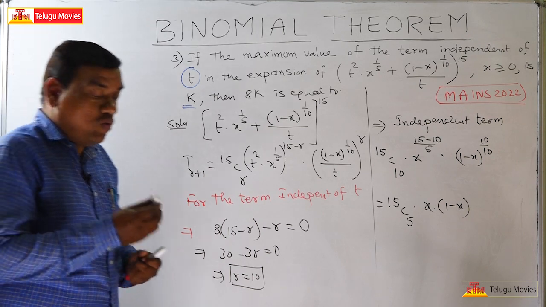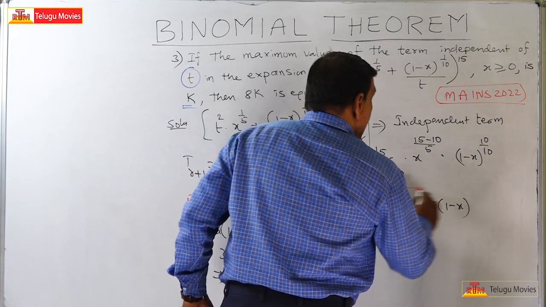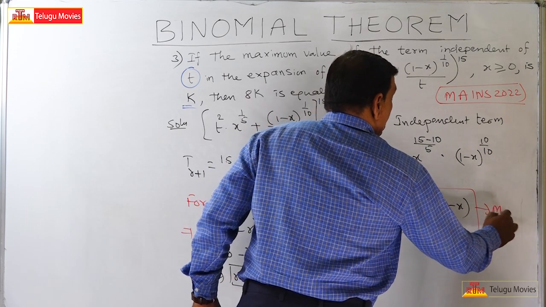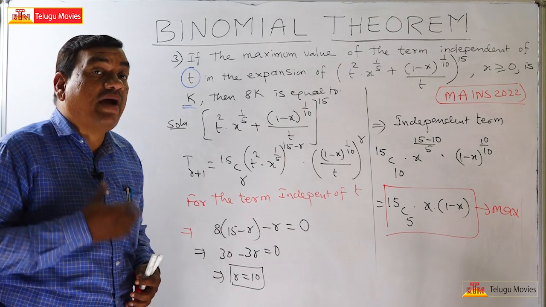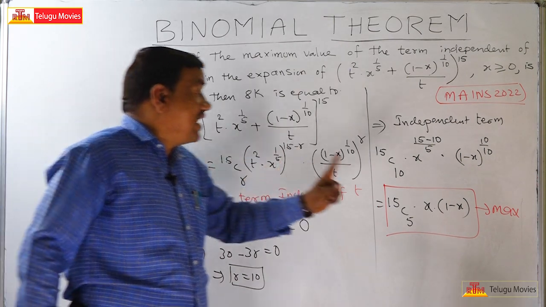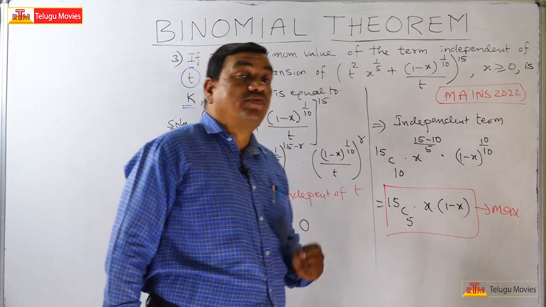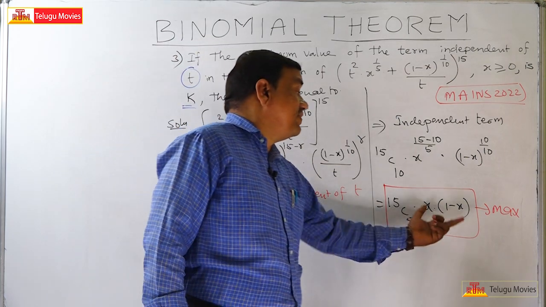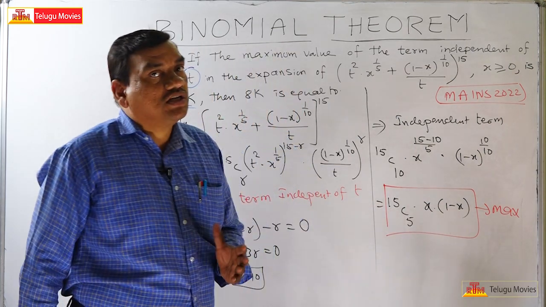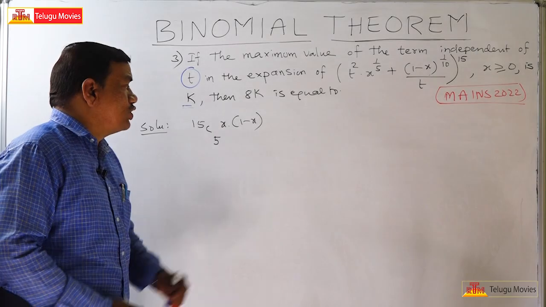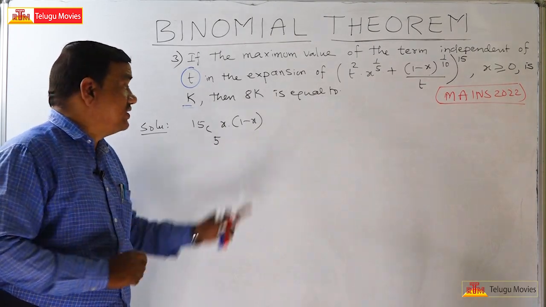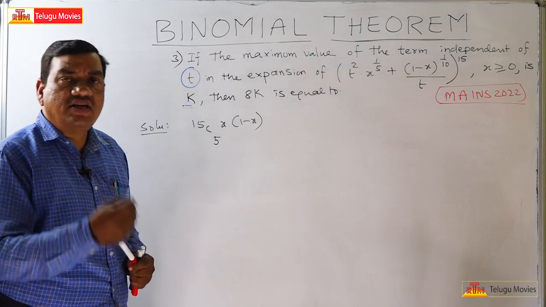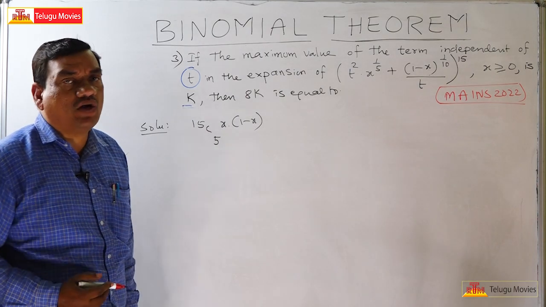Now, what is the maximum value of this? When will this term be maximum? What is the value of x for which the term will be the maximum? Welcome back. So now we are going to find the value of x for which this function is maximum. Very simple, we will approach it with calculus.